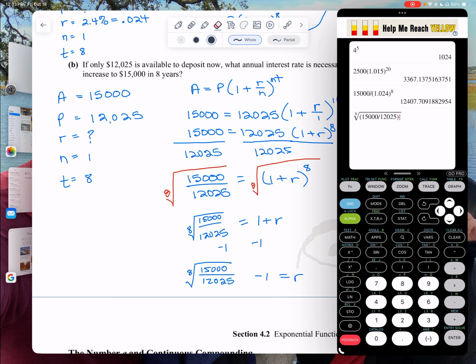Now I need to say -1, but notice what happens if I just put -1 in there. See how I put it underneath the eighth root? So I need to get rid of that. I need to hit my right arrow button. That gets me out from under my eighth root. And now that's what I meant to plug in, right? So 0.028, and it keeps going.